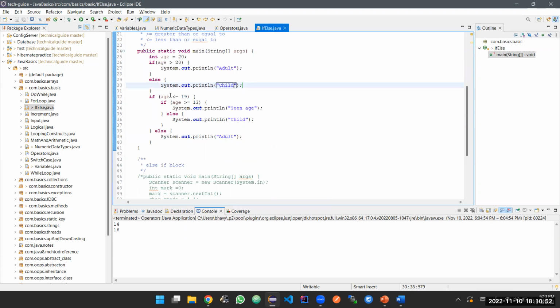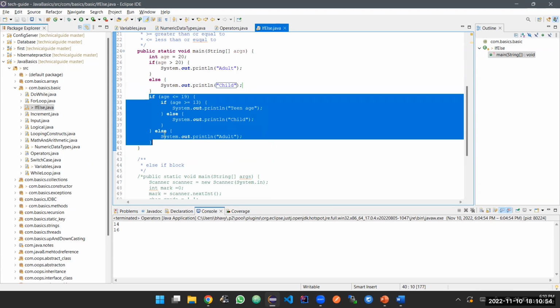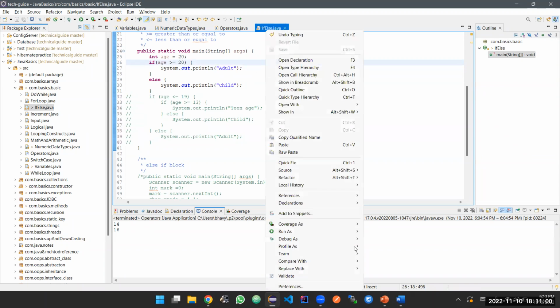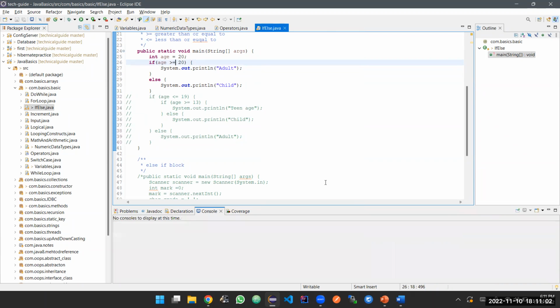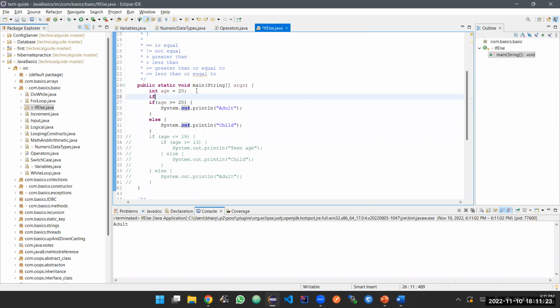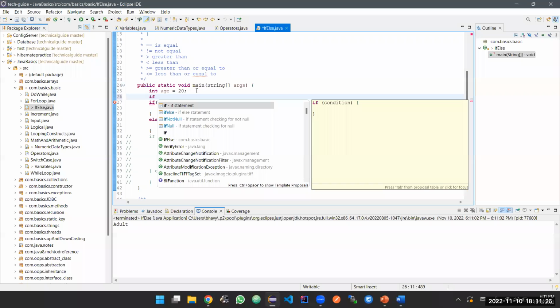Let's take this piece of code. Let's put it as age is greater than or equal to 20. So simple: if some condition, do something, else do something. This is a simple if statement. You can also hover on your if keyword, and Eclipse will show you the documentation for it. If condition, do something, else do something.